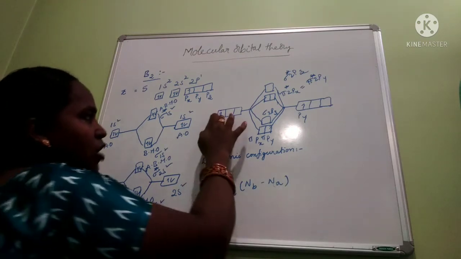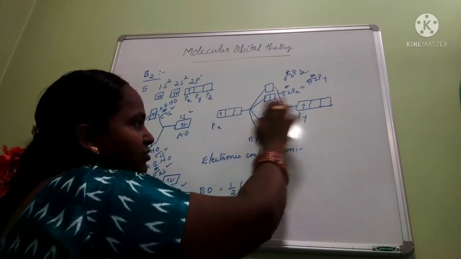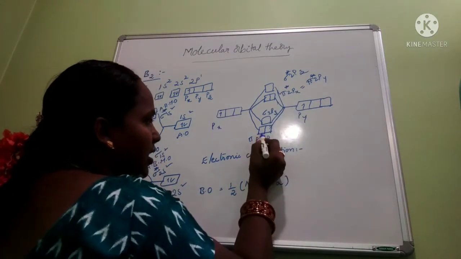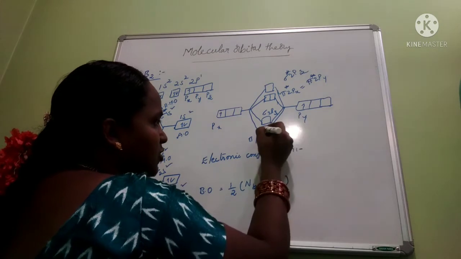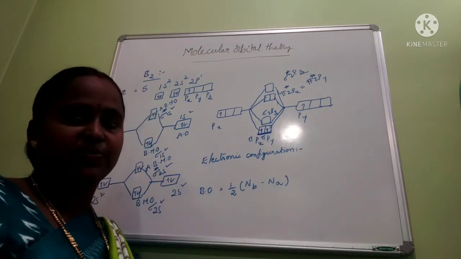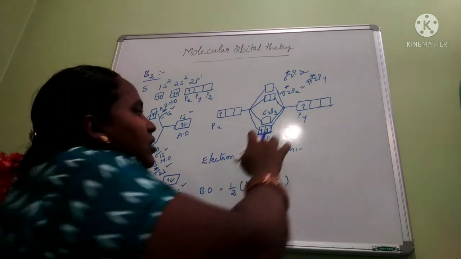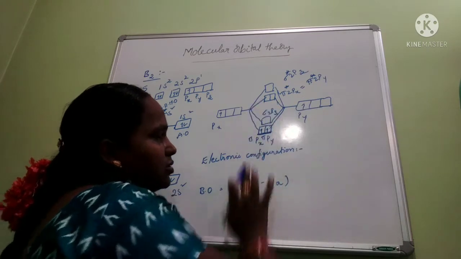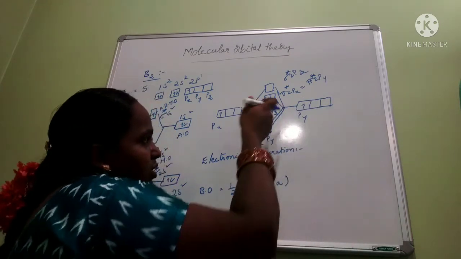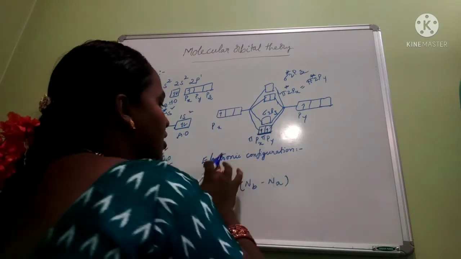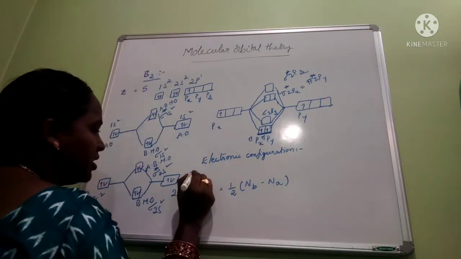Now how many electrons are we having? 2 electrons. These two orbitals are of equal energy, so first we have to put one electron in each orbital. 2 electrons are over. There are no more electrons, so there is no need to fill the other orbitals. I think it is clear. Now write the electronic configuration.